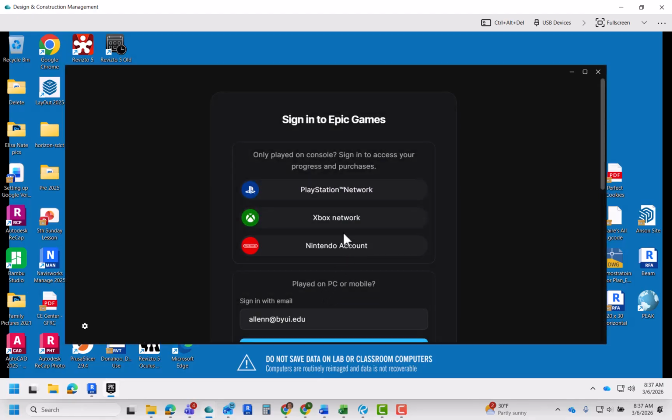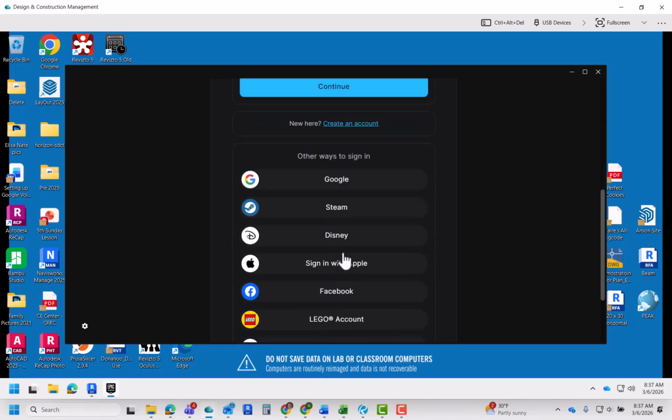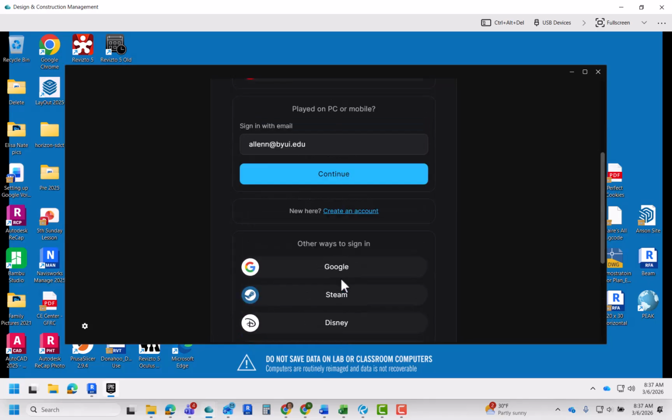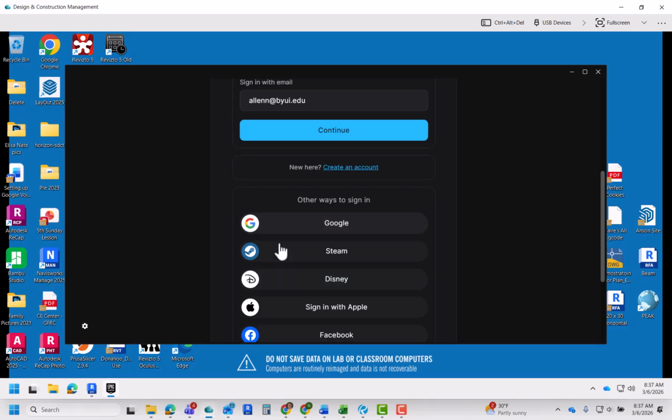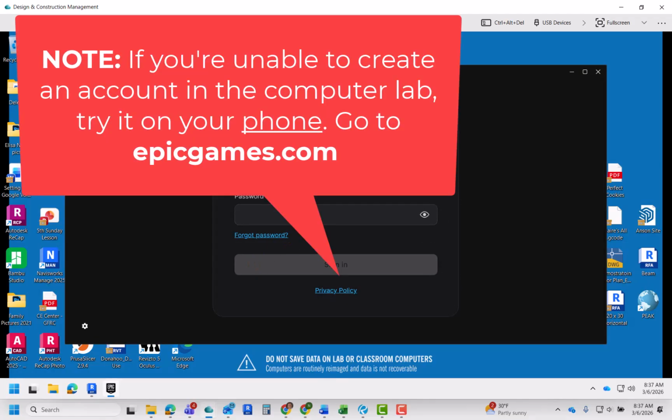Initially, it's going to ask you to sign in. But if you don't already have an account, go ahead and click here and set up an account. It doesn't really matter if you already have one of these other accounts. They won't let you sign into Epic Games until you actually create an account, and then afterwards you could link it to one of these other accounts if you want to. But initially, like I said, go ahead and click here. I already have an account, so I'm going to go ahead and log in.